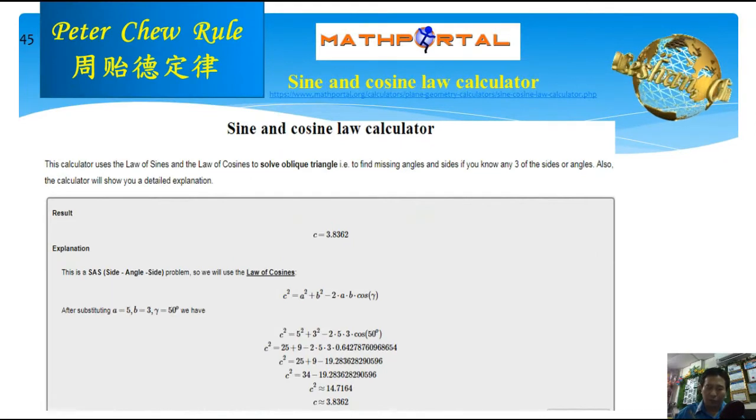The value Mac Portal uses is also only 5 significant figures. The value they give after using the cosine rule is 5 significant figures only. So if we use the cosine rule plus sine rule method and use Mac Portal to help the calculation, the final answer will also be less accurate because they are not using 10 significant figures.